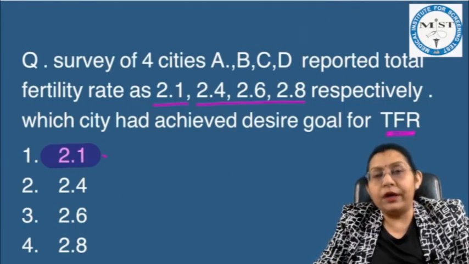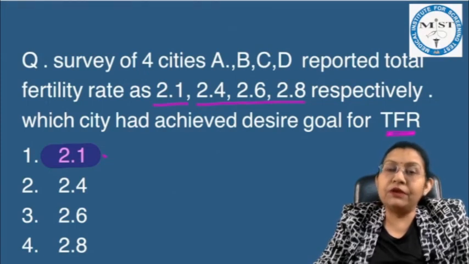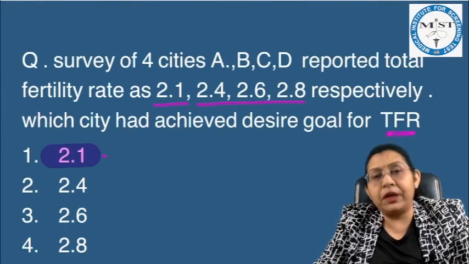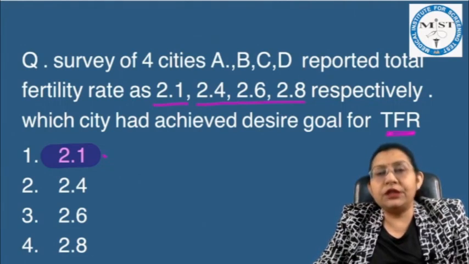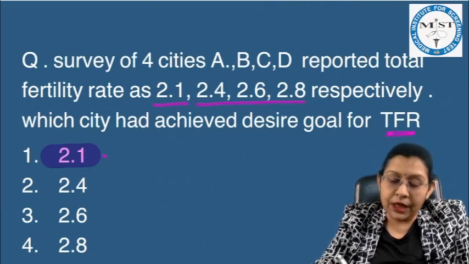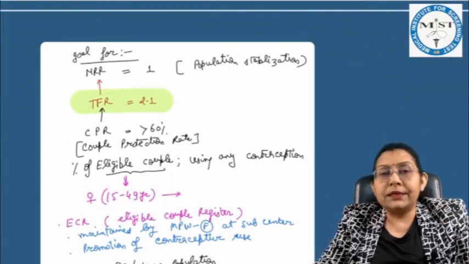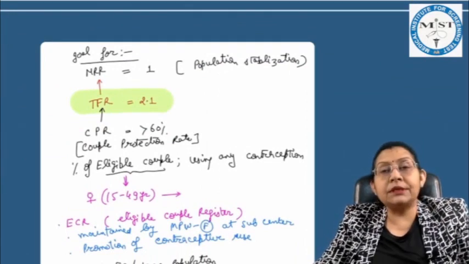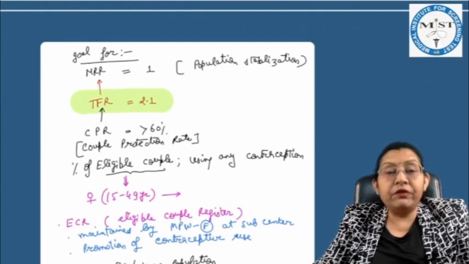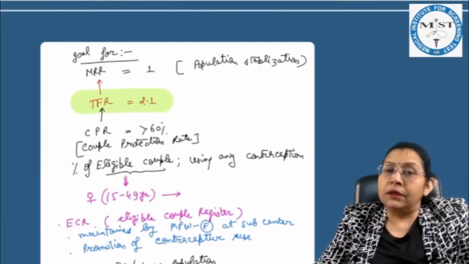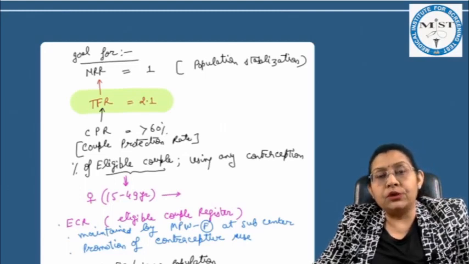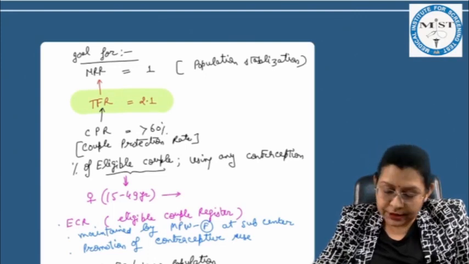Because our goal for net reproduction rate is 1, to achieve the NRR of 1, our TFR should be 2.1. And to achieve the TFR of 2.1, our couple protection rate should be more than 60%. So the answer is 2.1. And this concept also we had clearly discussed in our classes. This is the screenshot from the class notes where we had specially highlighted that TFR should be brought to 2.1 to achieve NRR of 1. And this is only possible if our couple protection rate is more than 60%.